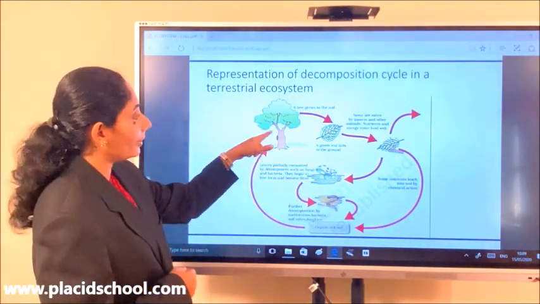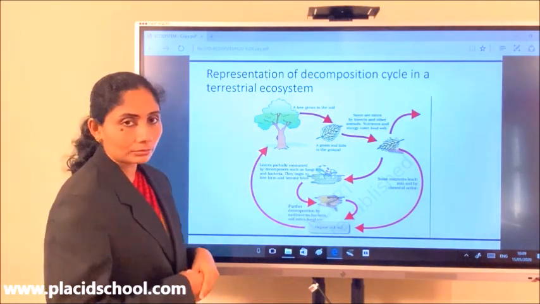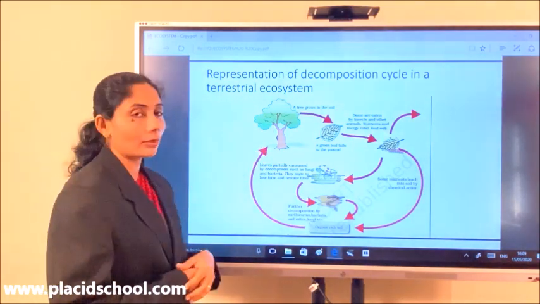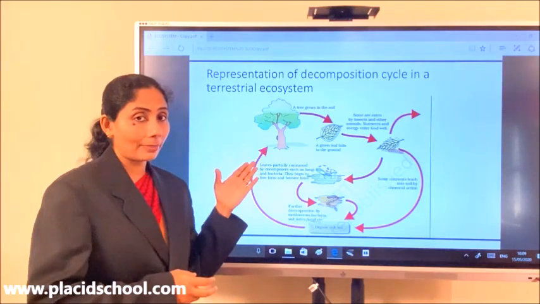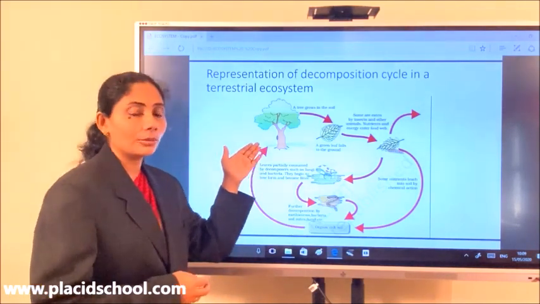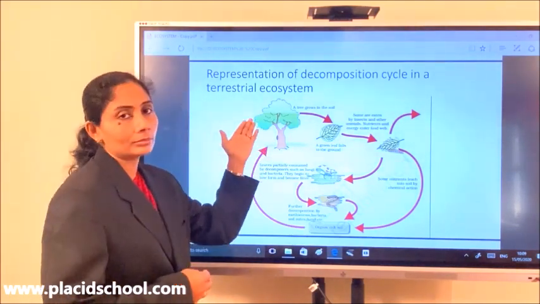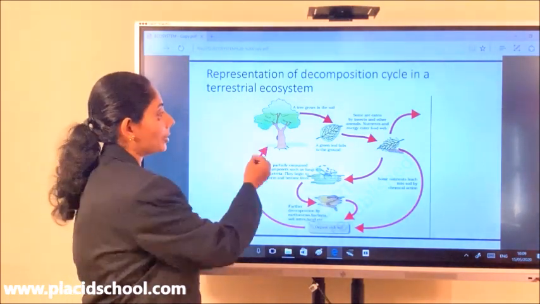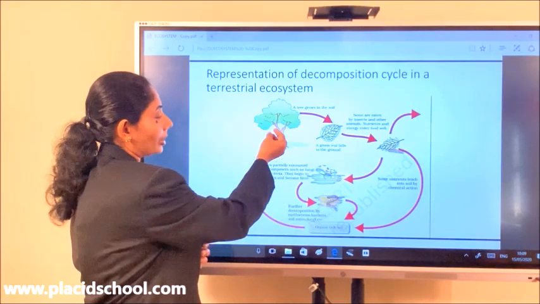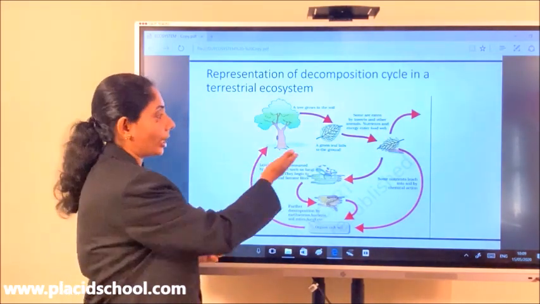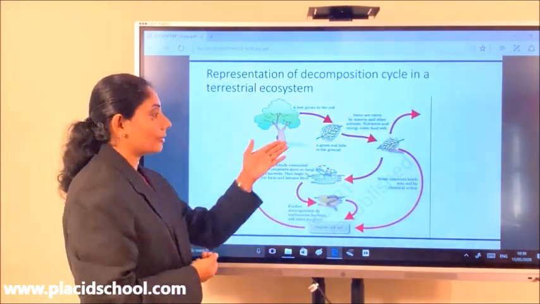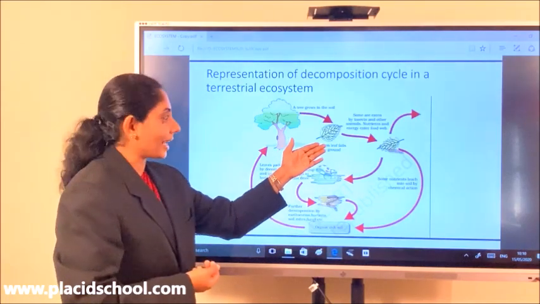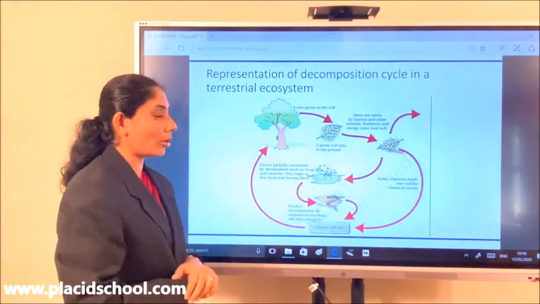Now here you can see a tree is growing. It has accumulated a lot of organic matter. How has this happened? It has happened through photosynthesis by absorbing light energy from the sun. So it has increased in biomass. Over time, some of the leaves, as they mature, will shed from the tree. They fall to the ground and act as detritus, or waste organic matter.